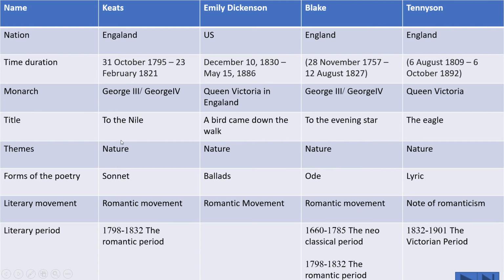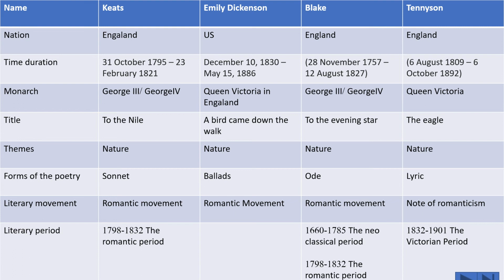There are some components of nature in these titles. There are some familiar things that we can see from our surroundings. Nile, it is a river, a bird, evening star, the planet Venus, and also eagle.